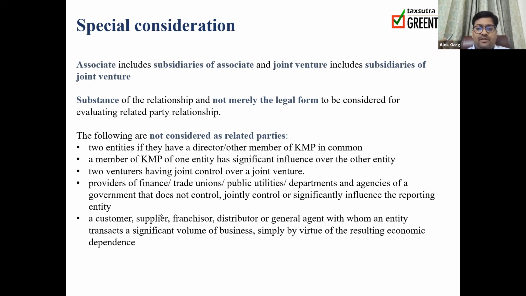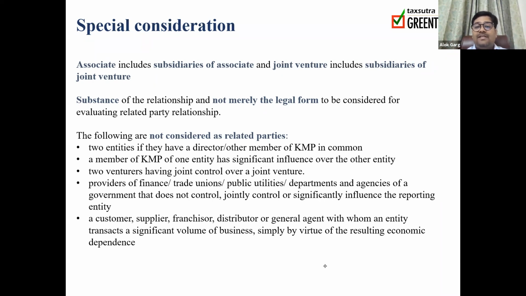there could be a situation where A Limited is having a 60% stake in B Limited, but A Limited is not controlling B Limited. Why? Because the control has been given to the minority interest, to the non-controlling interest, to the 40% stakeholder, okay, by virtue of a contract. So in this case, this A Limited, although having a 60% stake, will not be considered as a controlling party. So you have to see the substance of the relationship, not merely the legal form.